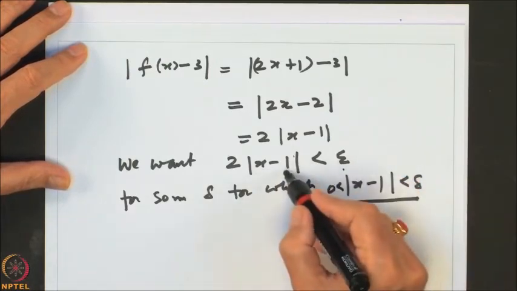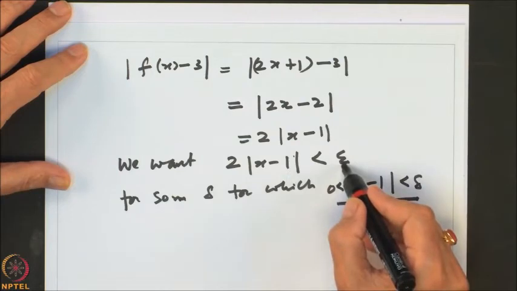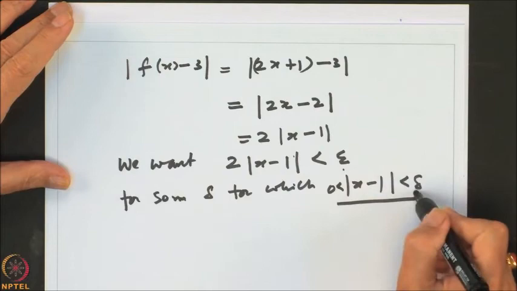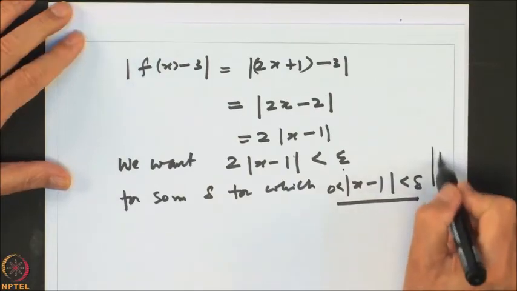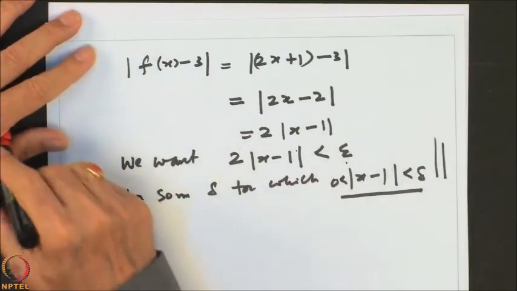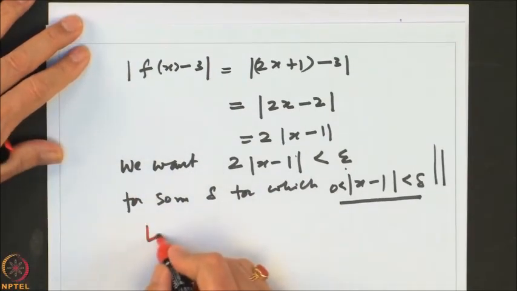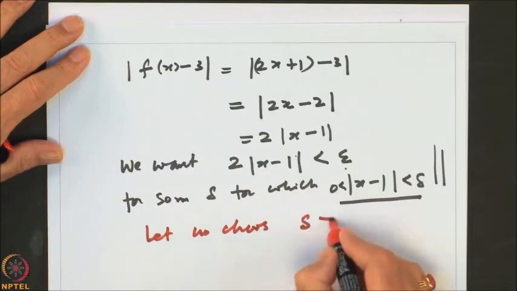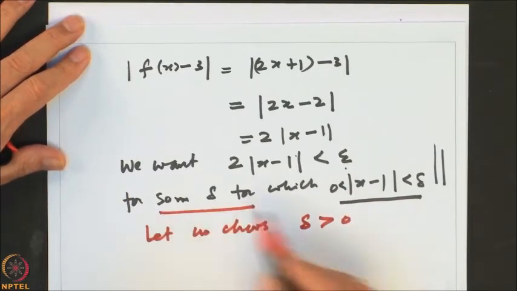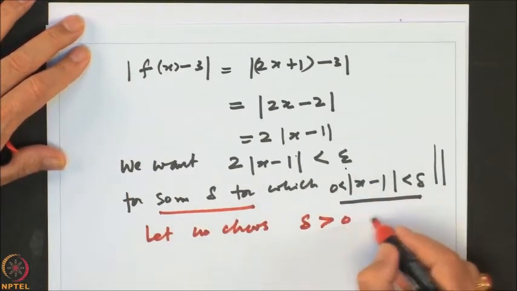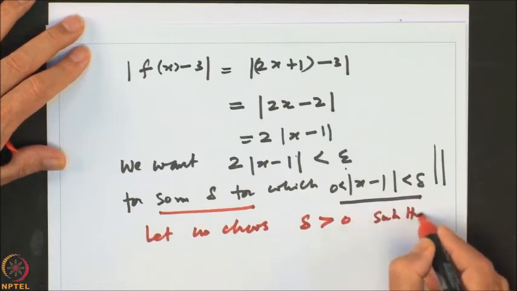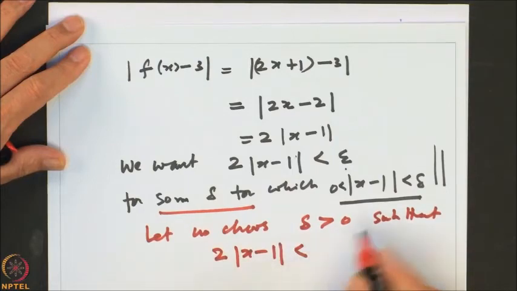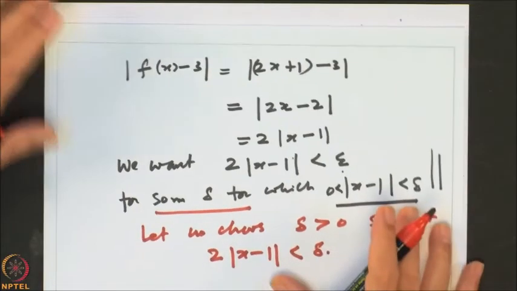I want 2 times mod x minus 1 to be less than epsilon, but if I find a delta, that is going to give me mod x minus 1 less than delta. So both these things motivate one to say, let us choose delta bigger than 0. So we have to find some. So let us choose delta bigger than 0 such that 2 times mod x minus 1 is less than delta, right.